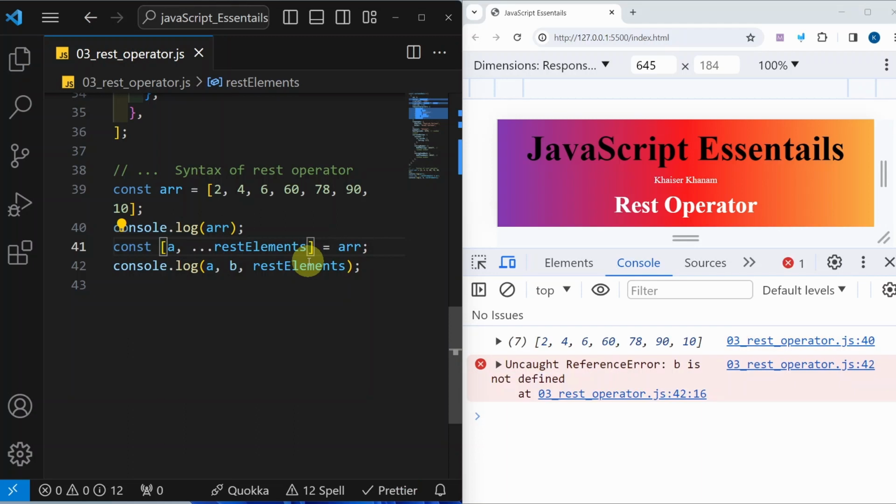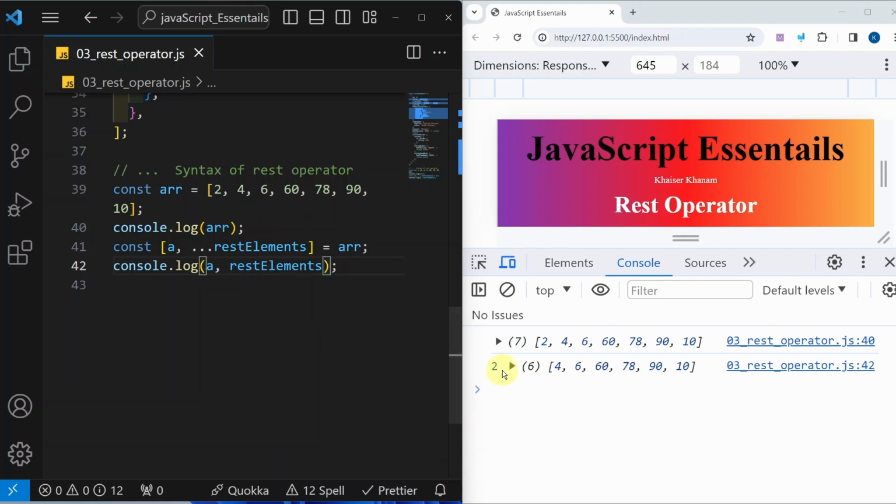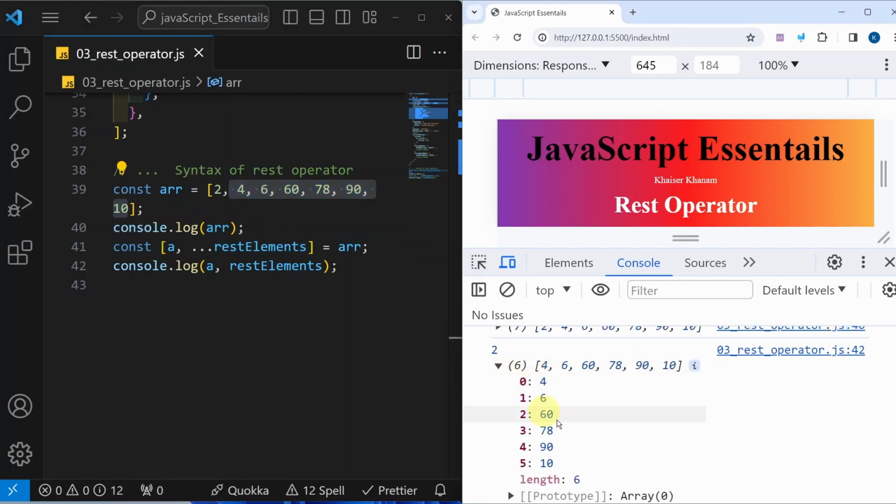Now if I save this, you can see B is not defined. Let me remove B from here. Save this. Now only 2 will be assigned to A, and the rest, from 4 till 10, will all be inside one complete new array. So it is very important to remember, the rest operator will always be placed at the end to collect all the rest elements, or else JavaScript will not have any idea till when the rest operator should collect the elements. And you cannot place it at the first as well.